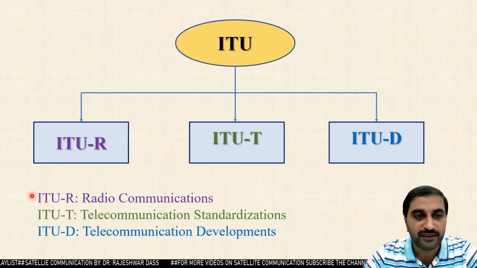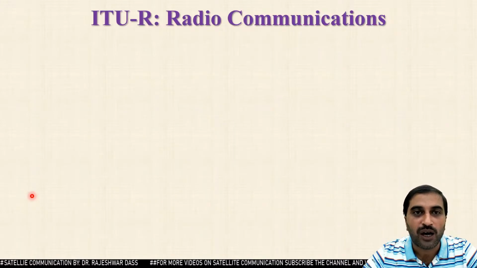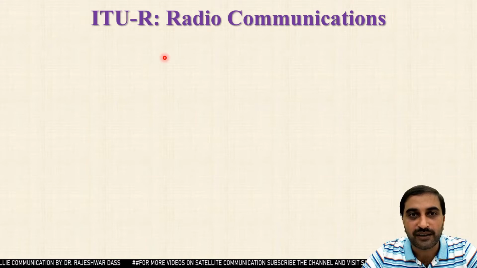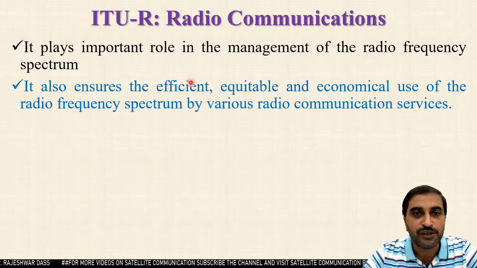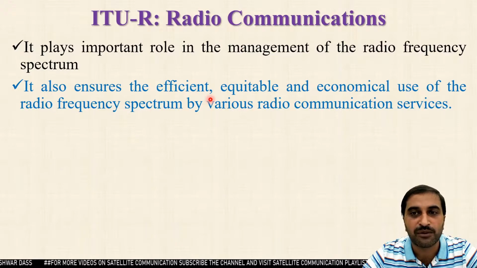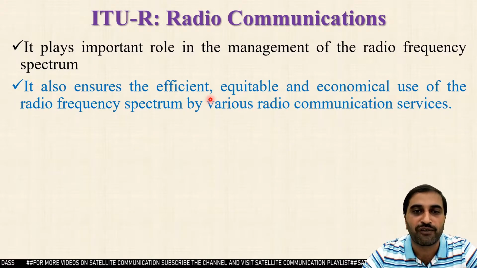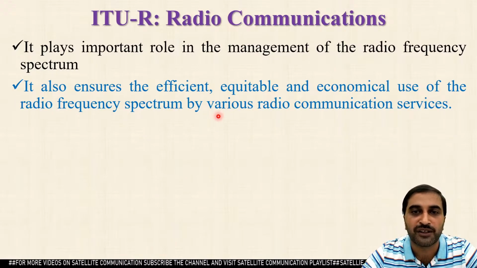Now I'll discuss these sectors one by one. ITU-R. ITU-R is the first sector which works under the ITU, and R is radio communications. It plays an important role in the management of the radio frequency spectrum. It also ensures the efficient, equitable and economical use of the radio frequency spectrum by various radio communication services.